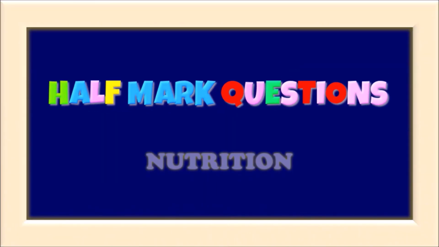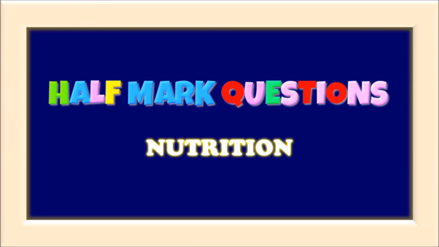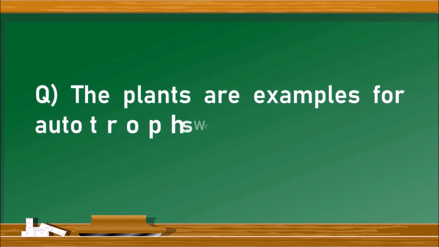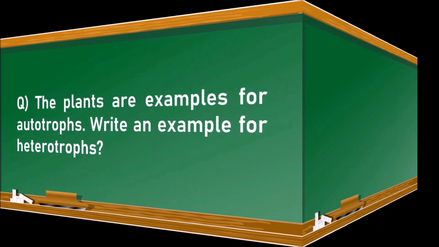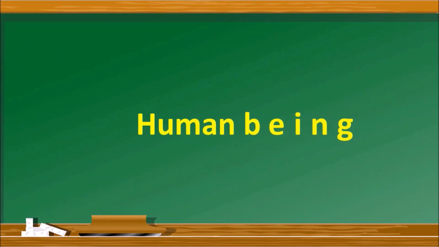Half-mark questions from the chapter Nutrition. The plants are examples of autotrophs. Then write an example for heterotrophs. The answer is human beings. You can also write the names of any animal.